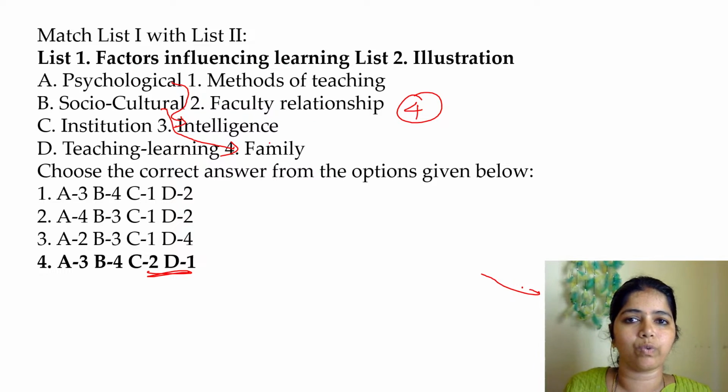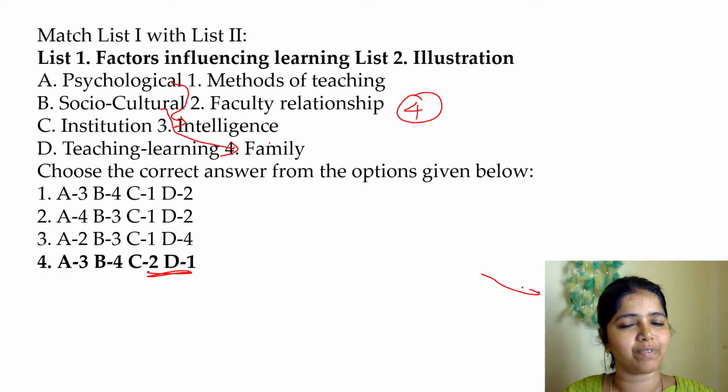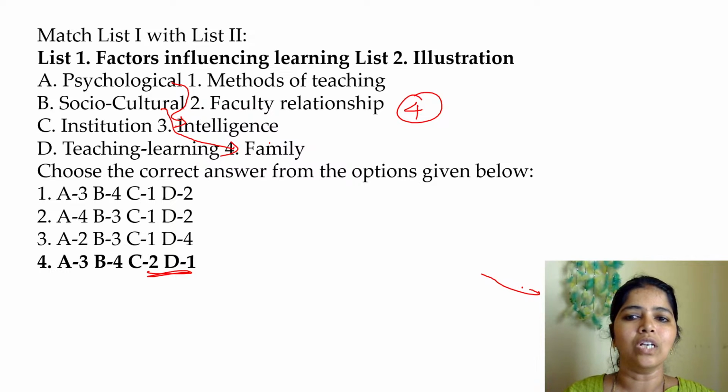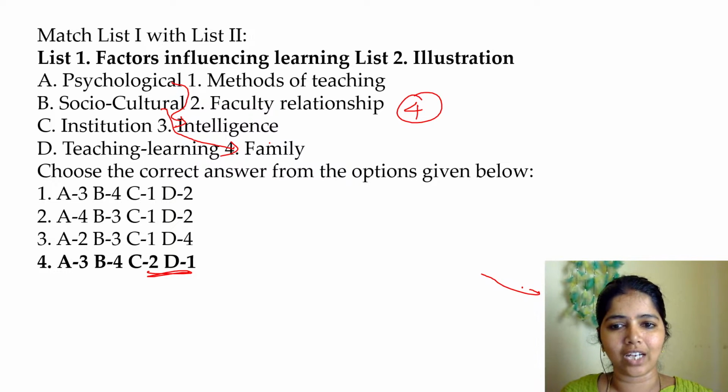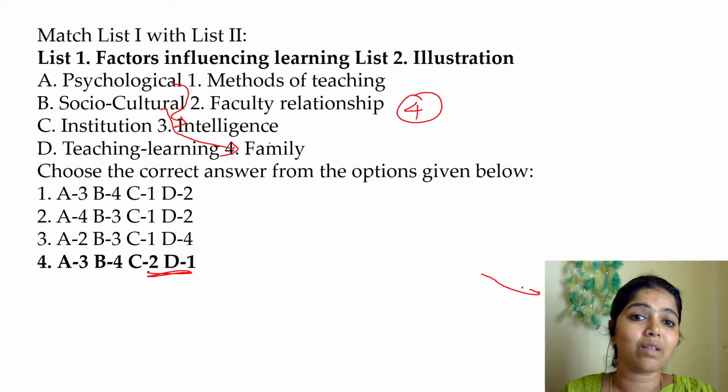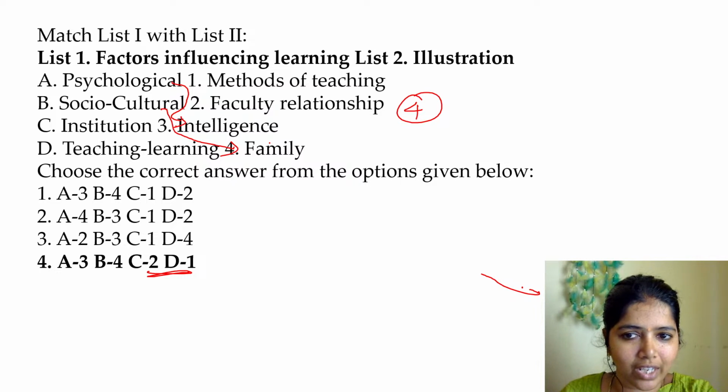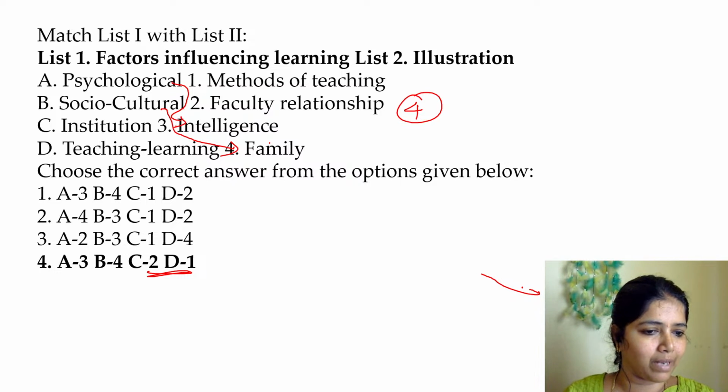If our friends where we work have a good rapport of understanding us, we will have a good mindset. Whenever we have a good relationship, we feel very happy in our work area also. So that is the institution factor which influences learning. It depends upon the faculty relationship we have in the workplace. Next, teaching learning. The teaching learning factor which influences learning is the method of teaching. The method I use to teach will influence your learning. Am I right or not?